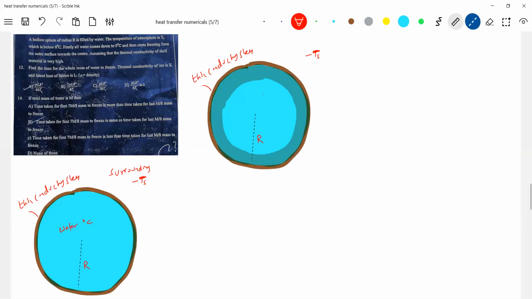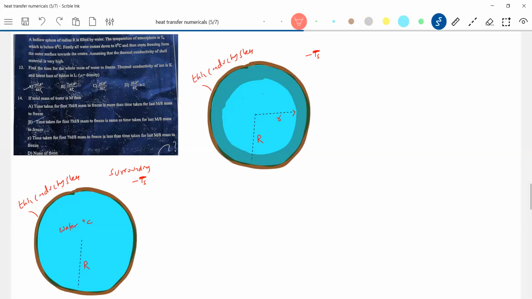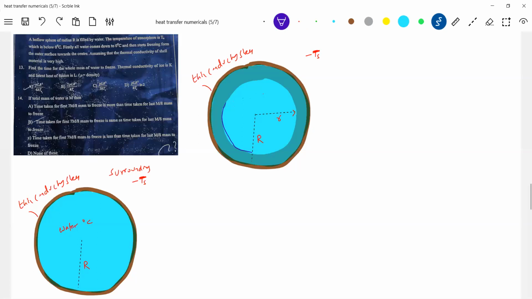Let small r be the radius. Here, let me assume, just some mathematics, you should be a little bit alert.